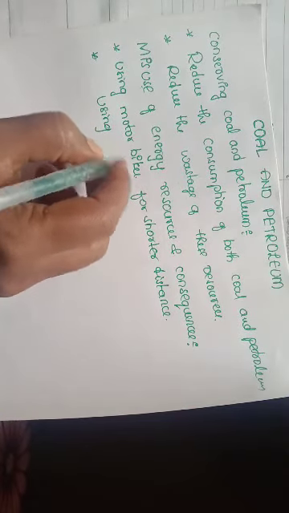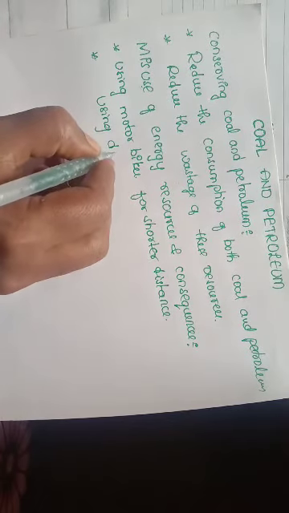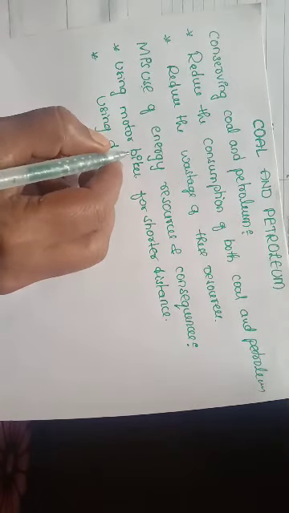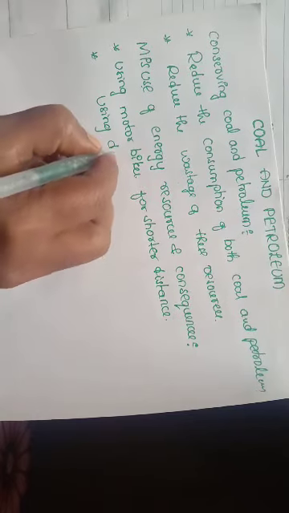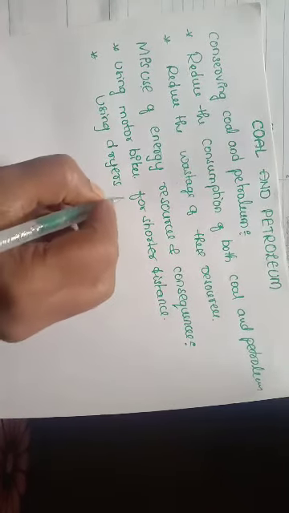See, I'm telling some more examples. You can see so many examples in our daily life where we are wasting or misusing energy sources.